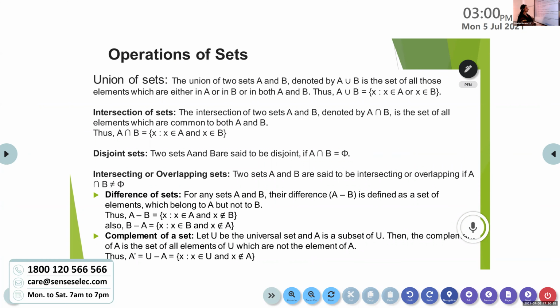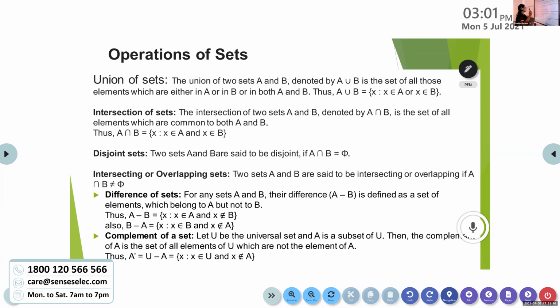The first one we have learned is union of sets. Union means we take all the elements, isn't it? Atulya, read union of sets. The union of two sets A and B, denoted by A union B, is the set of all those elements which are either in A or in both A and B. Thus A union B equals {x such that x belongs to A or x belongs to B}.